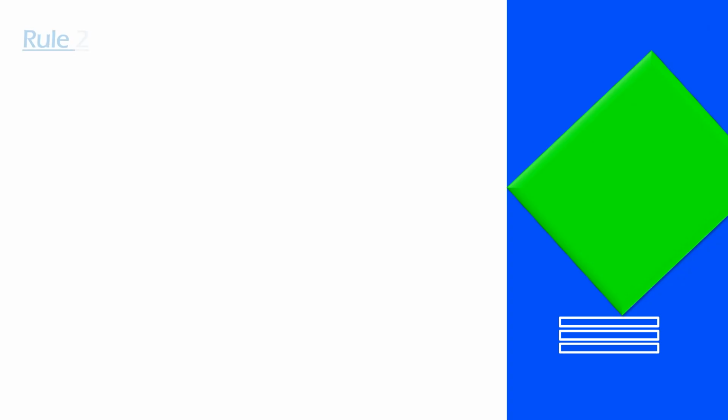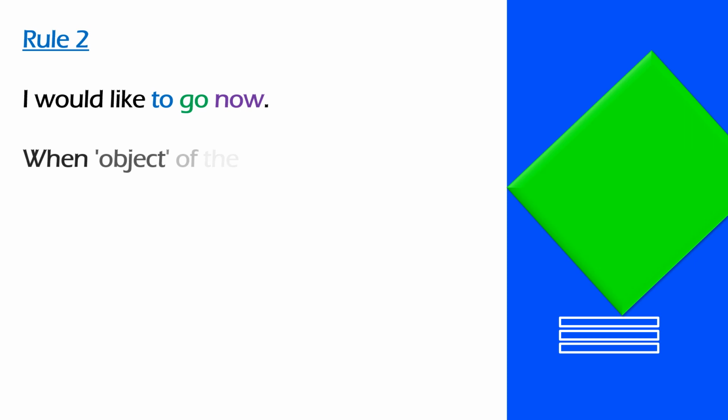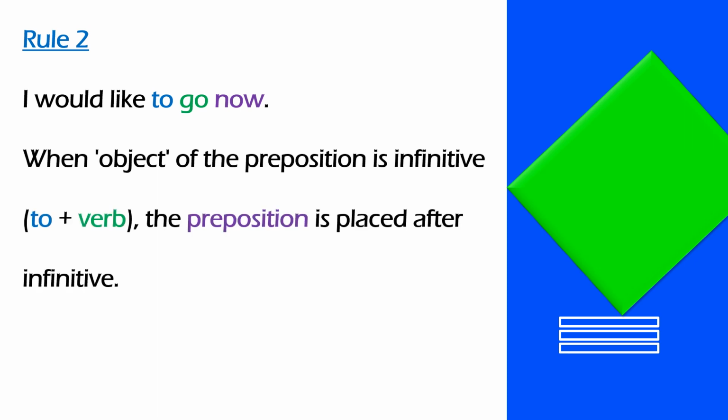Now let us take this sentence. I would like to go now. In this sentence, children, why is the preposition to followed by a verb? That should be impossible according to the rule that we just read. The answer is that in I would like to go now, the word to is not a preposition here. It is a part of an infinitive. That means to plus verb. That is to plus go. That is the verb. So to go.